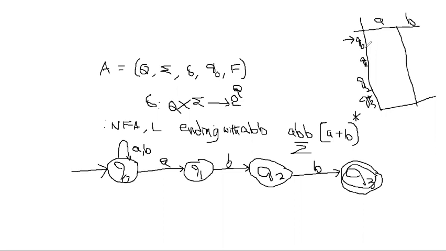Same states, but transitions are different. Now, what is Q0 on A? See here, Q0 on A is Q0 as well as Q1. So from Q0, the machine is moving to two states.